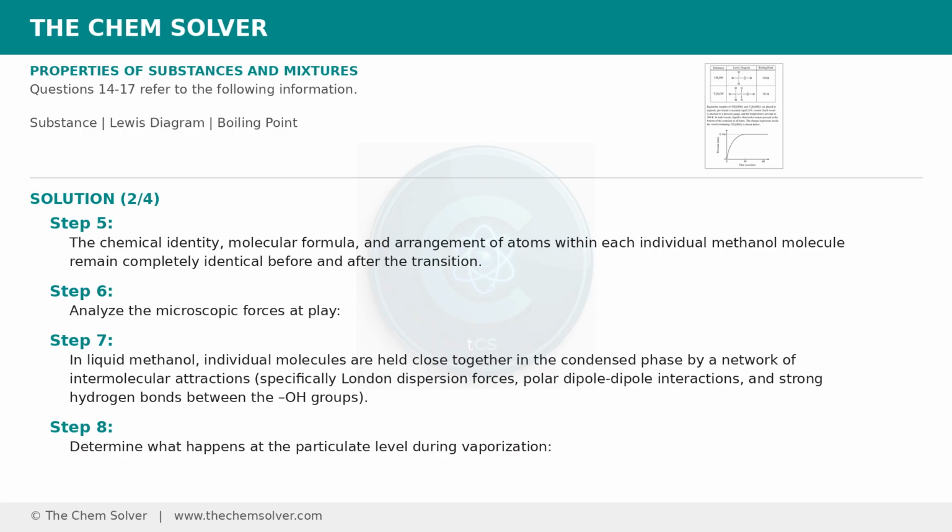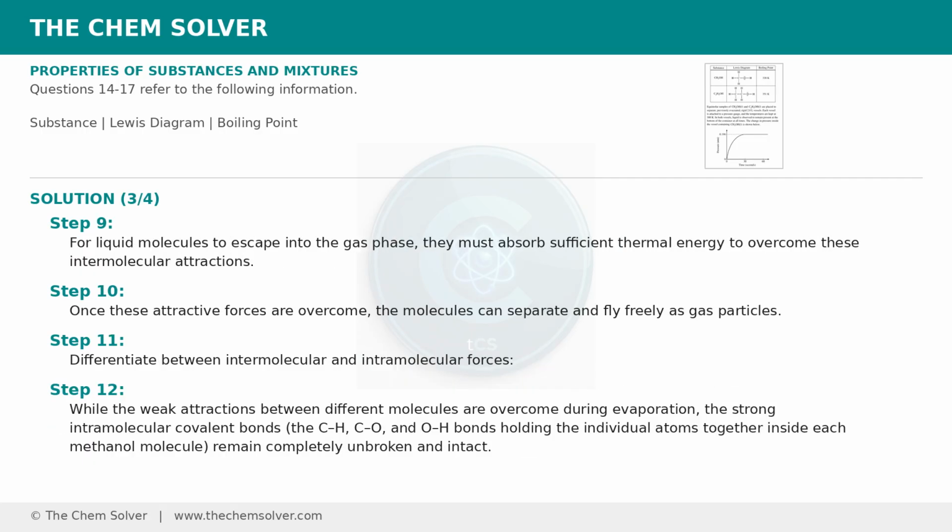Determine what happens at the particulate level during vaporization. For liquid molecules to escape into the gas phase, they must absorb sufficient thermal energy to overcome these intermolecular attractions. Once these attractive forces are overcome, the molecules can separate and fly freely as gas particles.